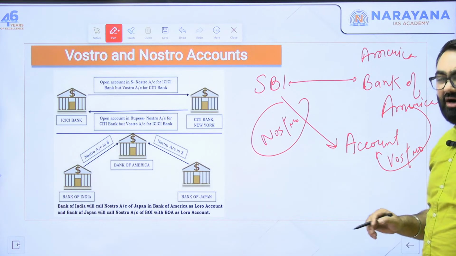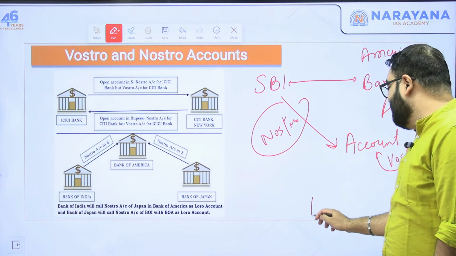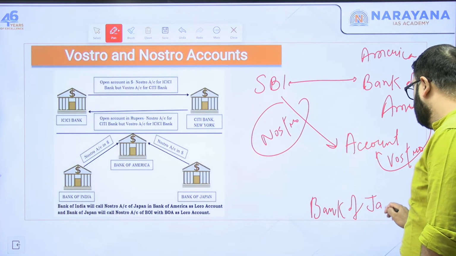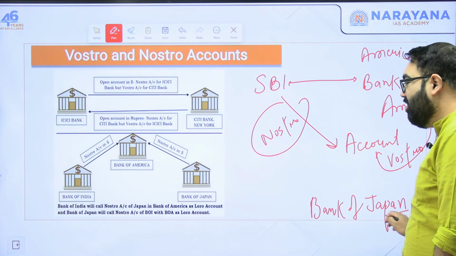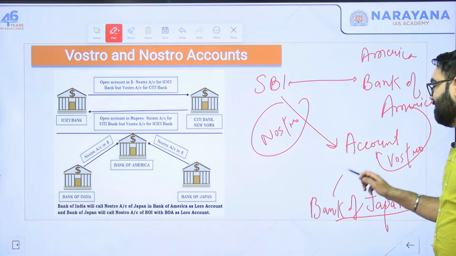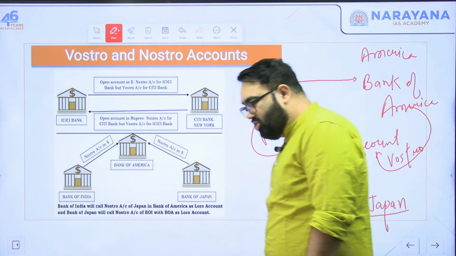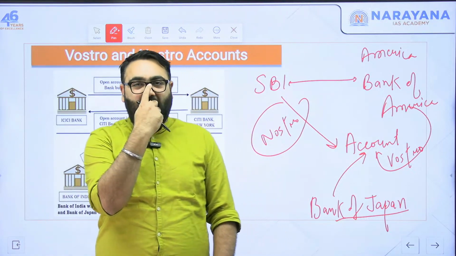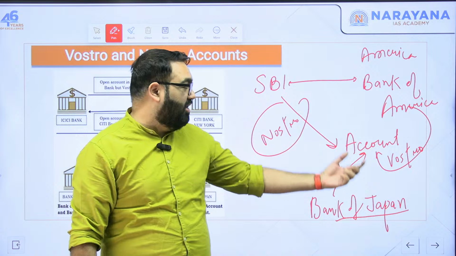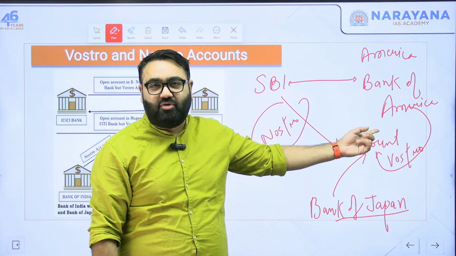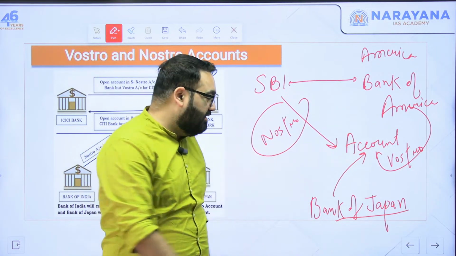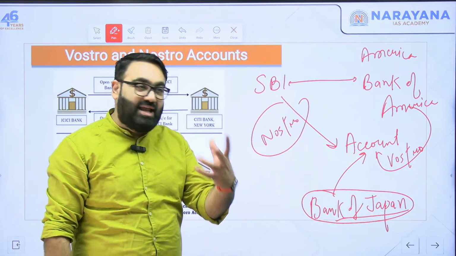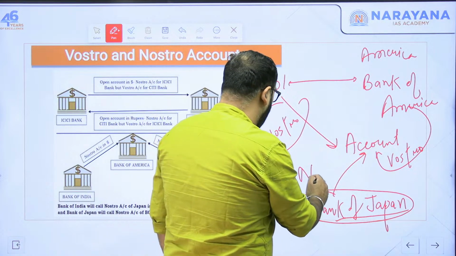Now, let's say there's a third bank involved here as well. Let's say the Bank of Japan. What is it doing? Bank of Japan is also depositing money in this account so that they can also help their own traders. So, for example, the trader or the buyer has to deposit money here because they bought something from India. That buyer, their money is coming from Bank of Japan. So, for Bank of Japan, the same account will be called a Loro account.